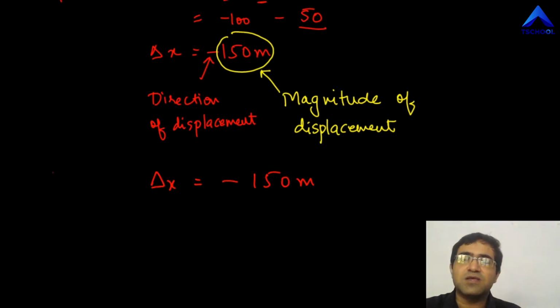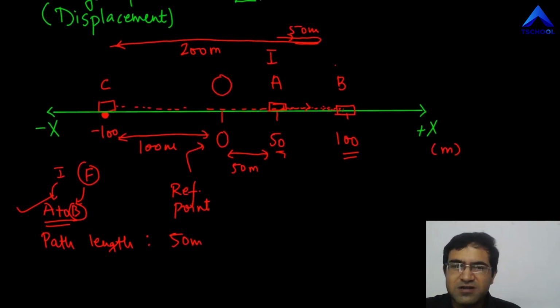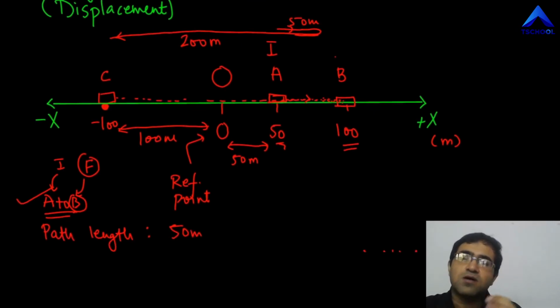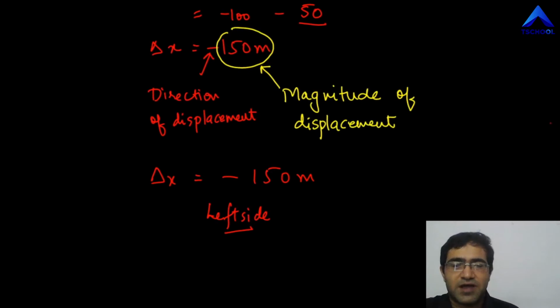That is answered by the minus sign. So obviously here minus sign means left side. I hope you realize why, and that is in complete agreement with what we have taken over here. Notice that we have taken the negative to be on the left hand side. So writing minus 150 meter means the object has been shifted left hand side by 150 meter, as you can see over here.